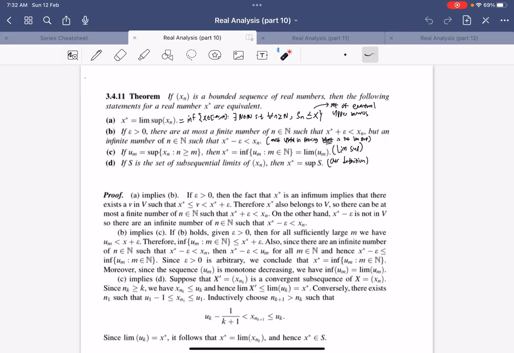How Bartle and Sherbert define it is that the lim sup is the infimum of the eventual upper bounds. This means that there exists a cutoff such that all the terms of the sequence are below this upper bound, and you just take the infimum of this set.